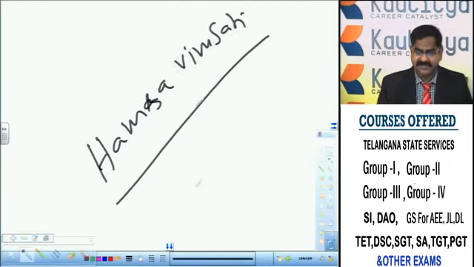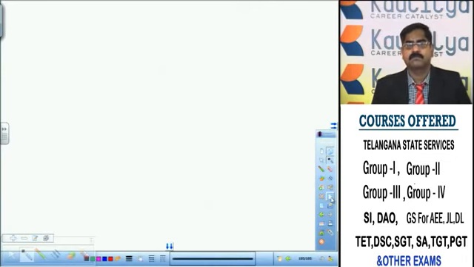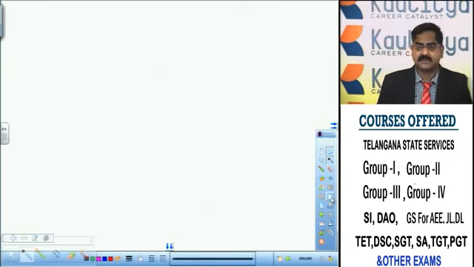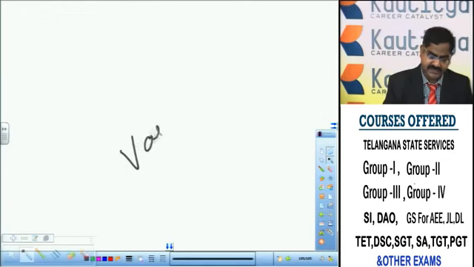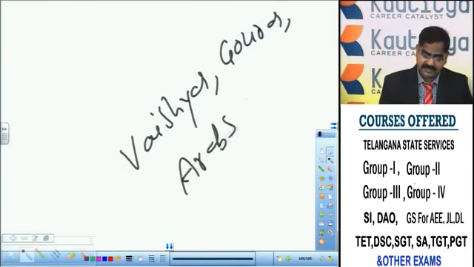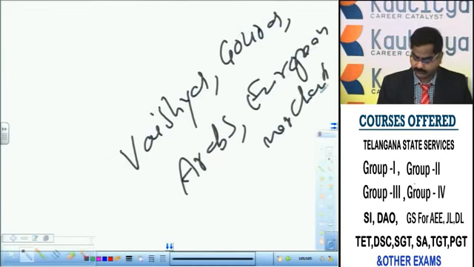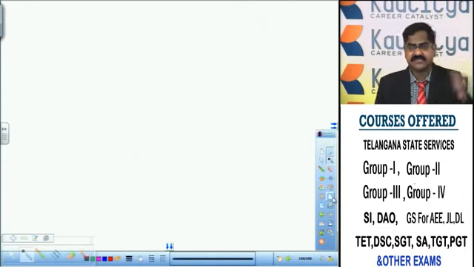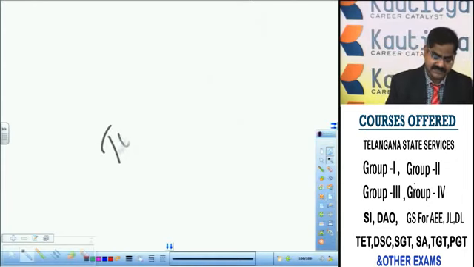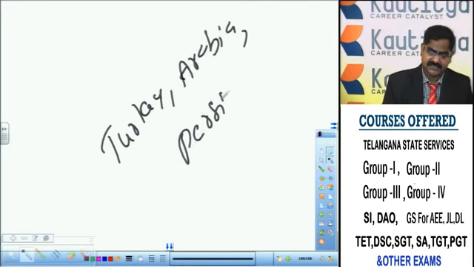According to Hamsa Vimsati, a literary text, in every town and village, weekend fairs were conducted, weekend markets were conducted. Okay, and trade and commerce was carried on by Vaishyas, Gauras, not Gaudas, Gauras, Arabs, and European merchants. What are the countries with which they had trade links? Turkey, Arabia, Persia, and Europe.